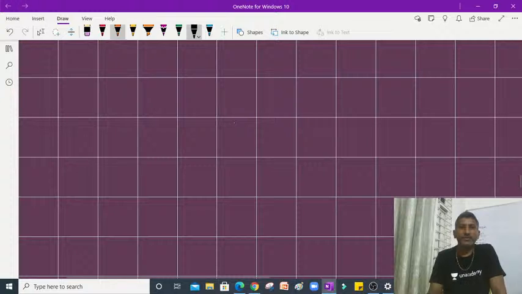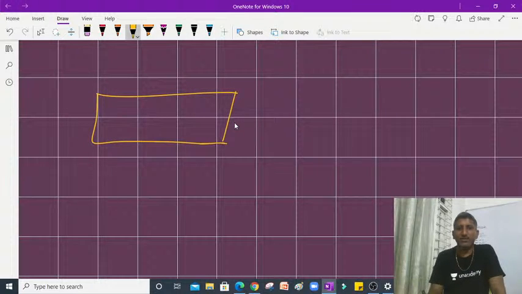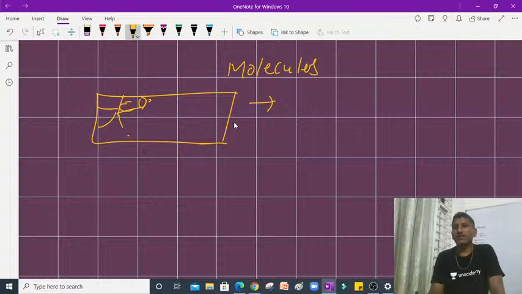For this structure, this is matter. This matter is made of different molecules, right? Inside a molecule, atoms are present. So let me write: molecules made of atoms, right? In these atoms, nucleus is present.